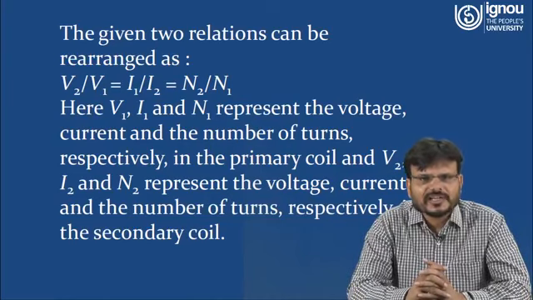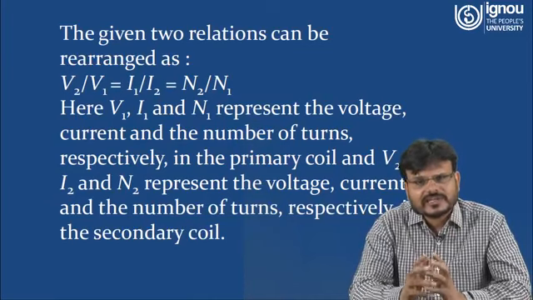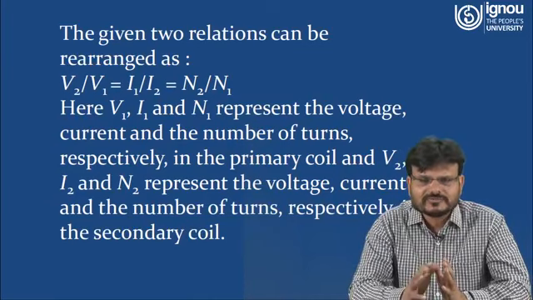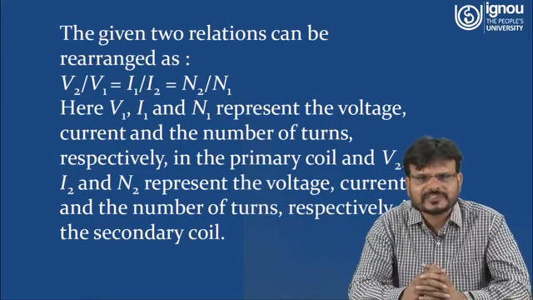Here V1, I1 and N1 represent the voltage, current and number of turns respectively in the primary coil, whereas V2, I2 and N2 represent the voltage, current and number of turns respectively in the secondary side.